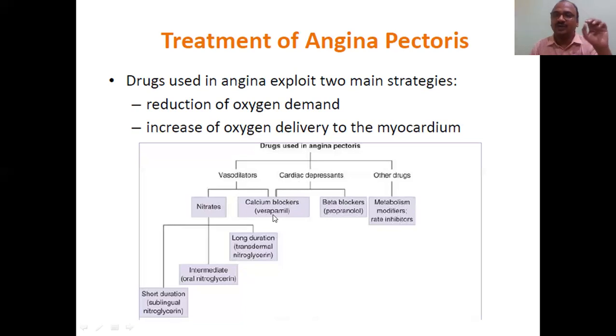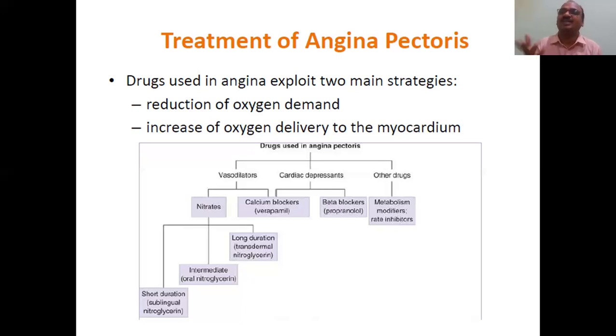They will give you option 1, option 2, option 3, option 4, and ask the question: which of the following drugs both decreases the oxygen demand and increases the blood supply? Calcium channel blockers, CCB. Okay, dual action, it balances exactly. But the first choice is nitrates. Nitrates, first choice.